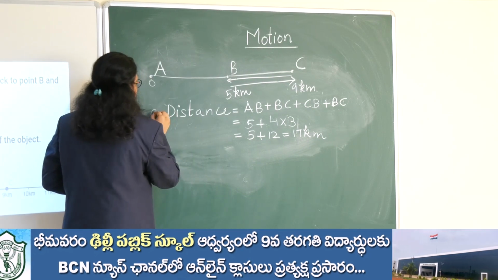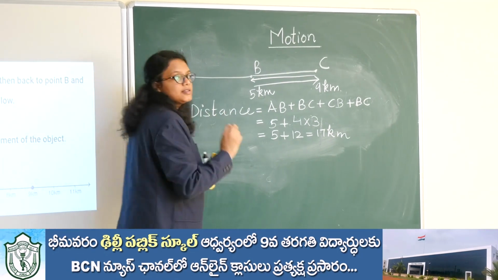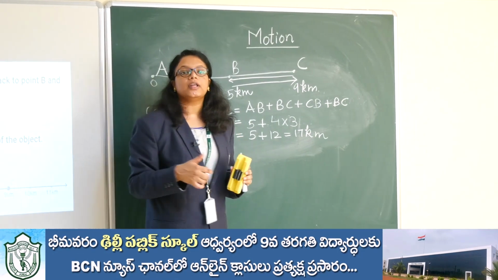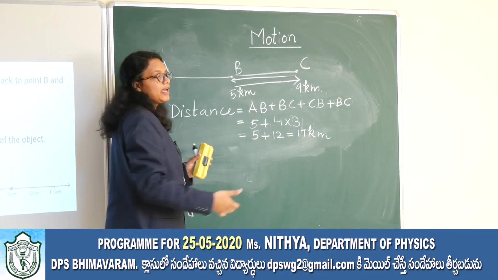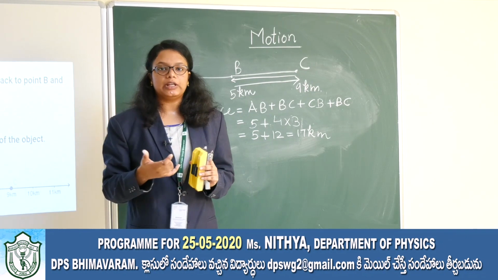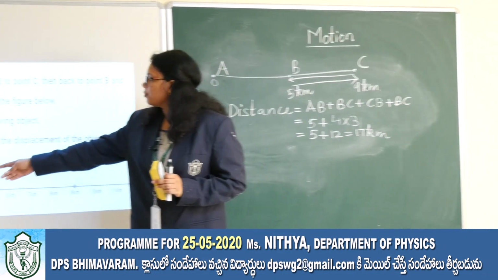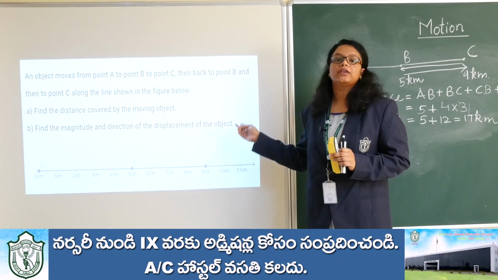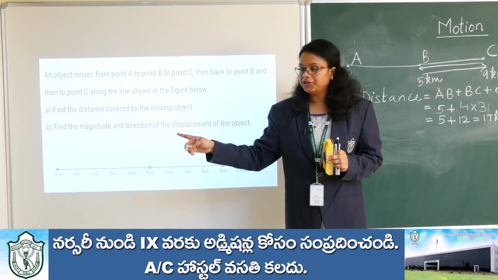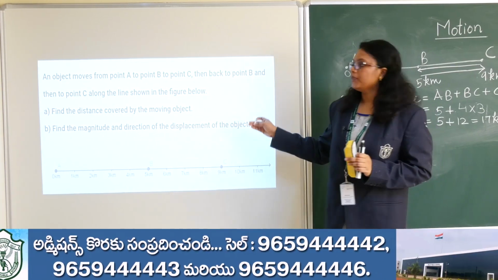So answer A part is distance travelled. This is the answer for the actual path length, or the distance travelled, in this particular case, that is 17 kilometer. Now we will find the magnitude and the direction of the displacement of the object.